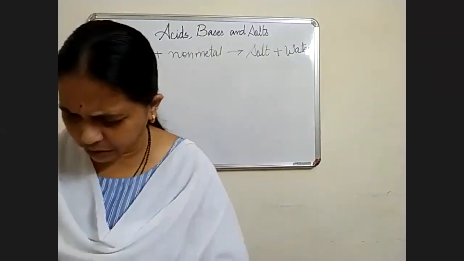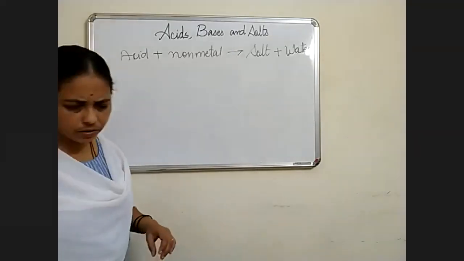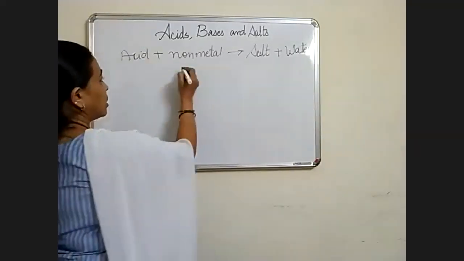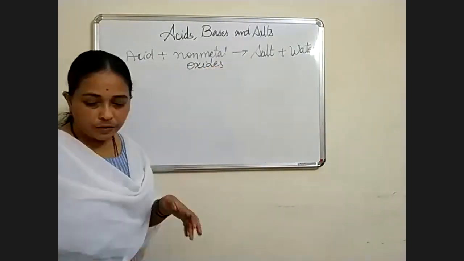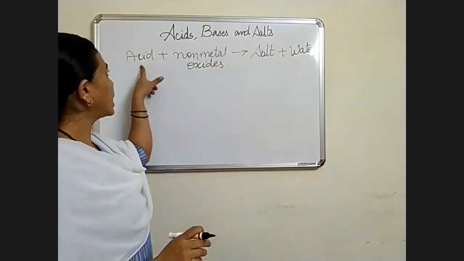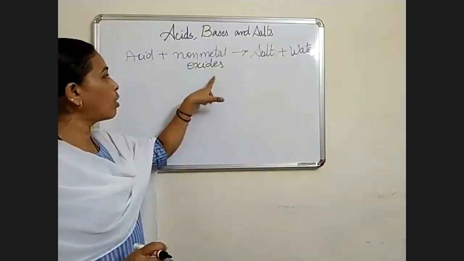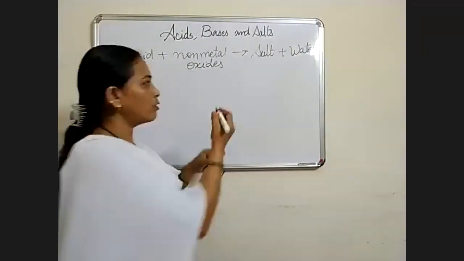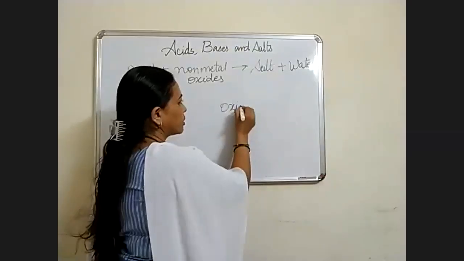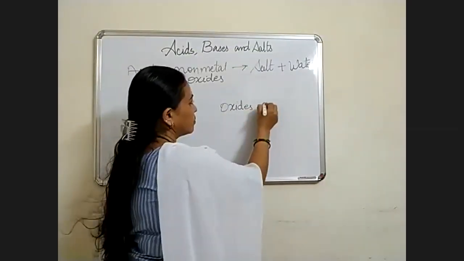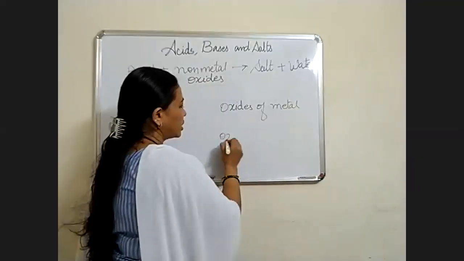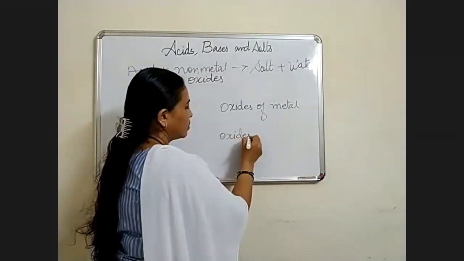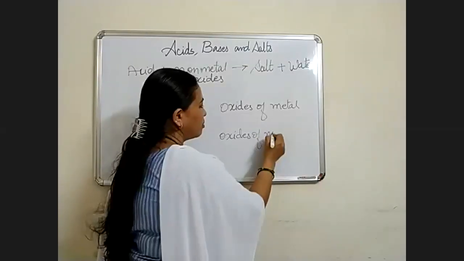Oxides of non-metal. When acid is reacting with non-metal oxides. Now oxides of metal and oxides of non-metal.